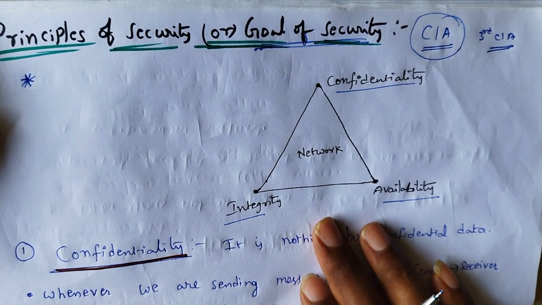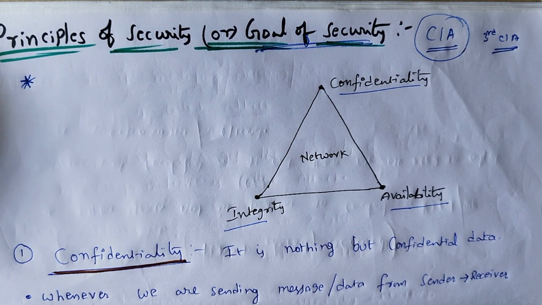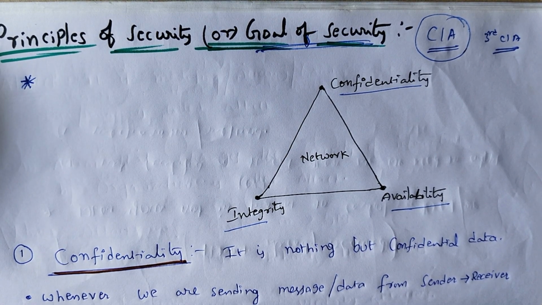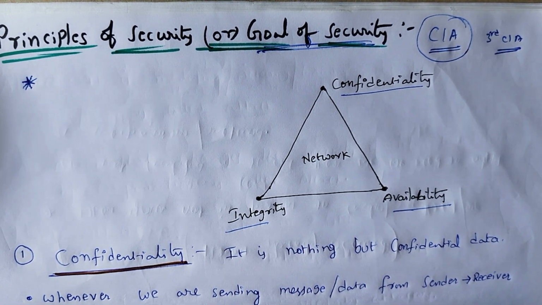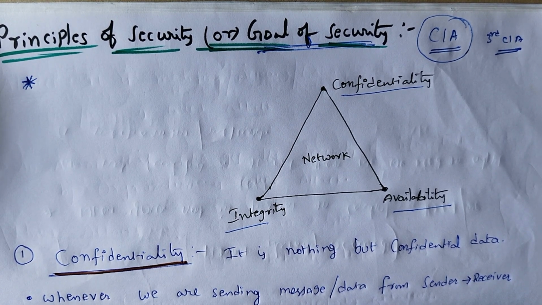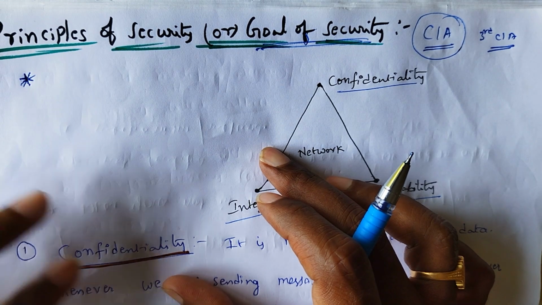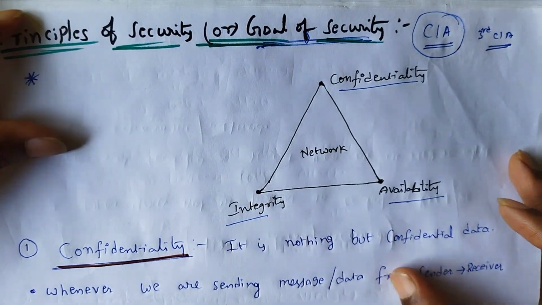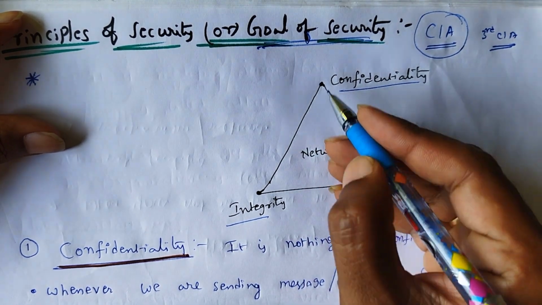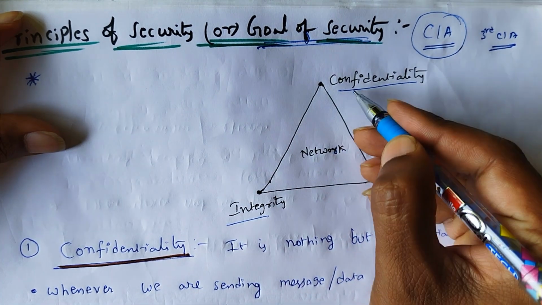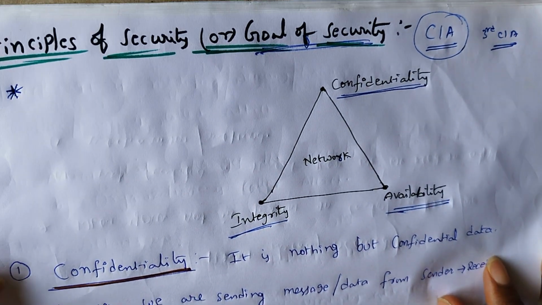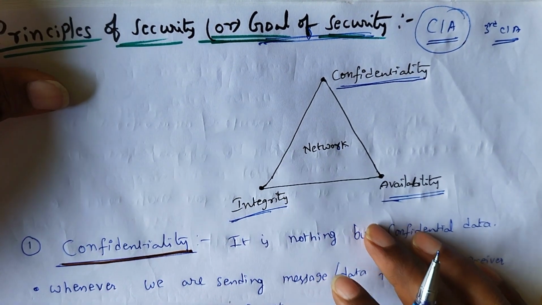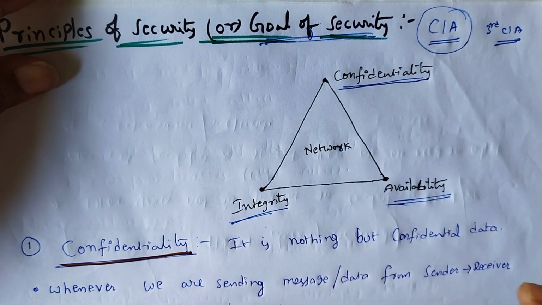Coming to our topic, what is the meaning of goals of security? Goals of security means, when you are providing security for any data or any computer, what are the major aspects we will get? Majorly three factors: in a network or a computer, we will get confidentiality, integrity, availability. These are the three goals for security. We will discuss one by one.